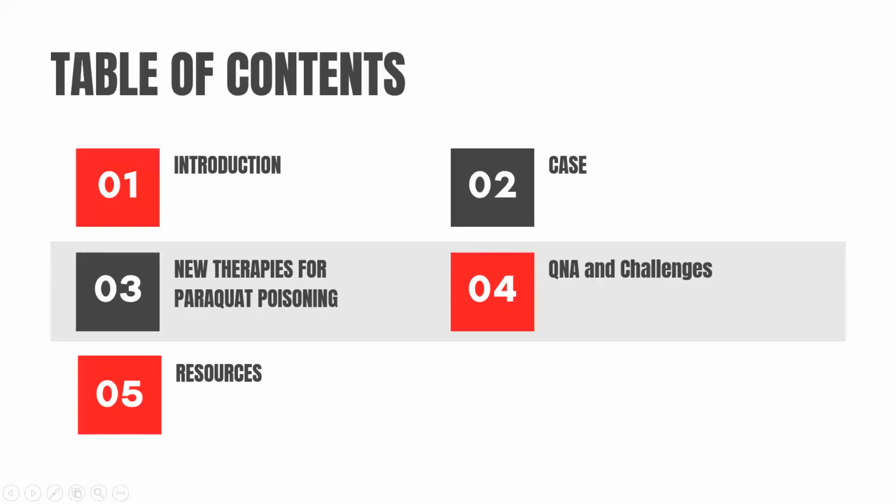So here's the outline for today. First, I'll briefly introduce things about paraquat poisoning. Then we'll talk about a case that we received in our center 4 days back. Then we'll talk about new therapies for paraquat poisoning. Then we'll briefly discuss a few questions and answers if there are any, and the challenges that we faced during this case. And then there are the resources that I used.